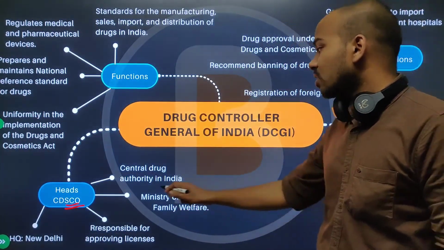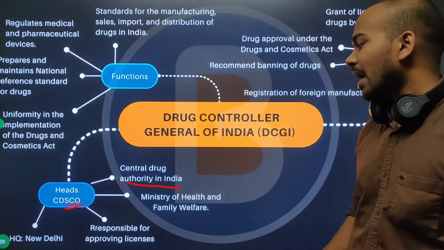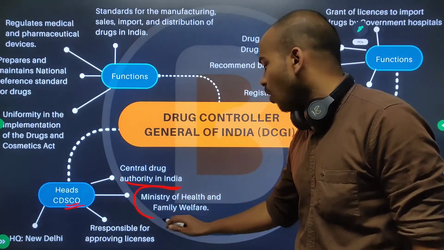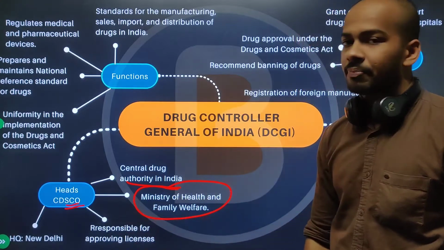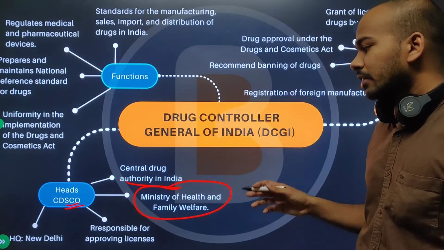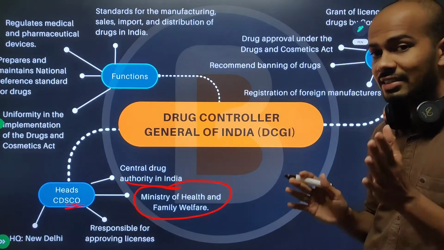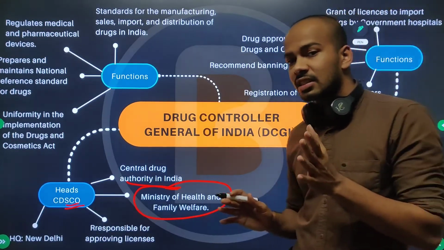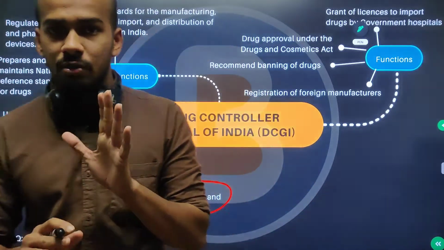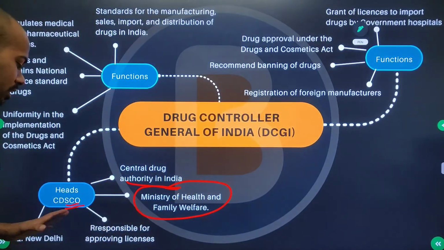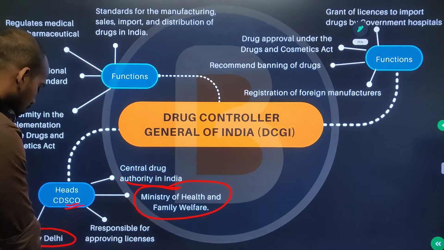It is the Central Drug Authority of India, and it comes under the Ministry of Health and Family Welfare. They are responsible for approving licenses for different drugs that are going to be sold in our country. The headquarters is in New Delhi.